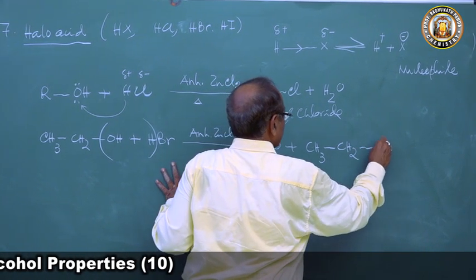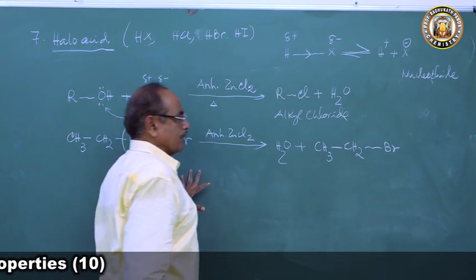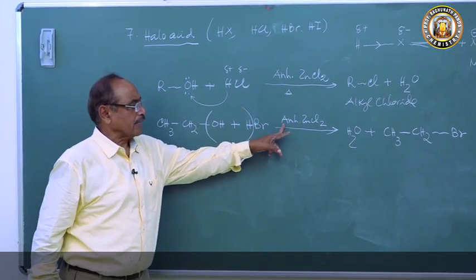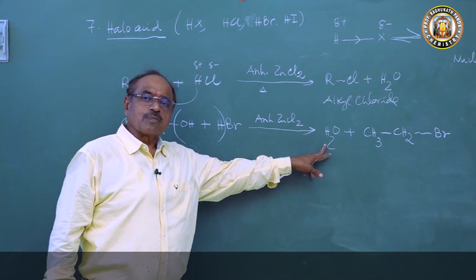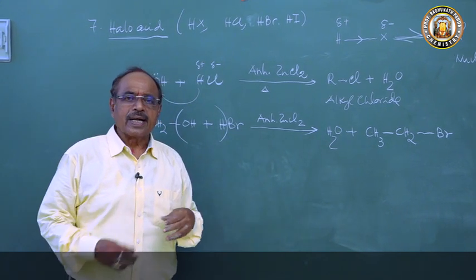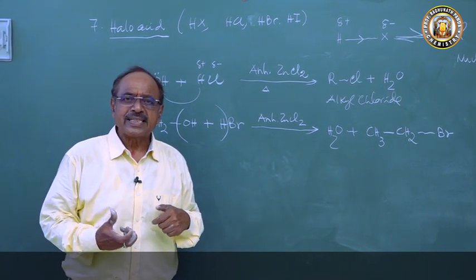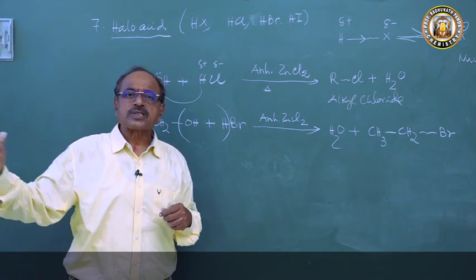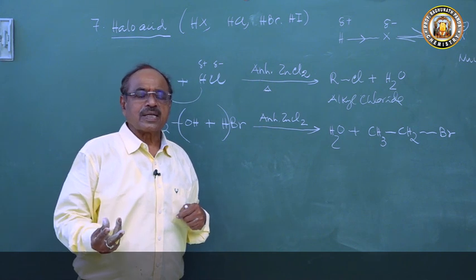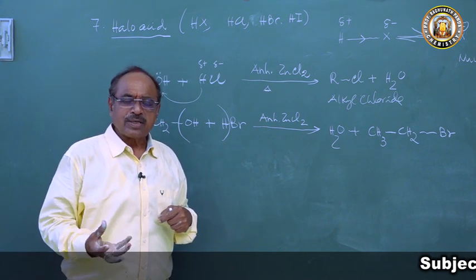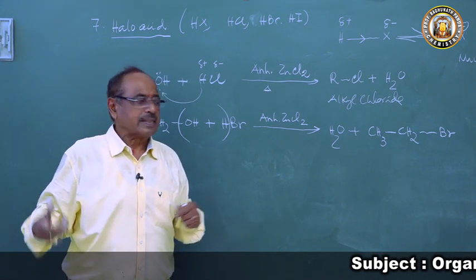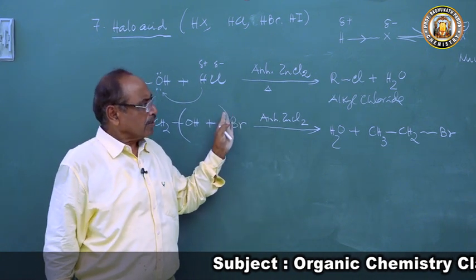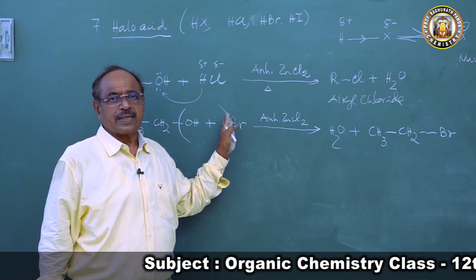Similarly, it forms ethyl iodide. So in all these reactions, anhydrous zinc chloride helps the elimination of a molecule of water. Anhydrous zinc chloride acts as a dehydrating agent. It can absorb a molecule of water easily because the forward reaction proceeds with elimination of a molecule of water. And if that water molecule is absorbed by the reagent, then the reaction will be faster. So this is a method of preparation of alkyl halide.